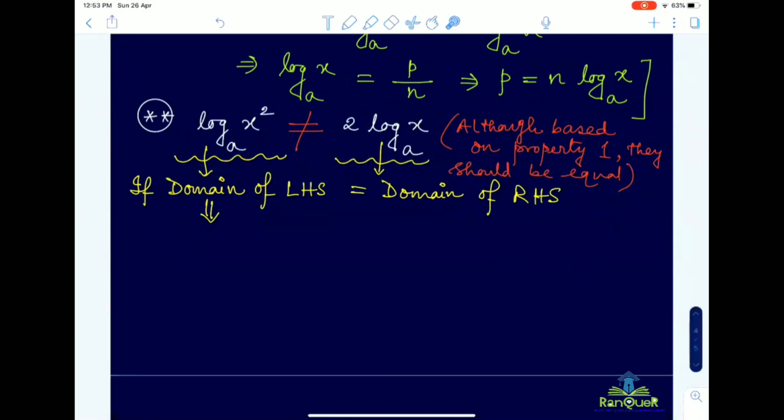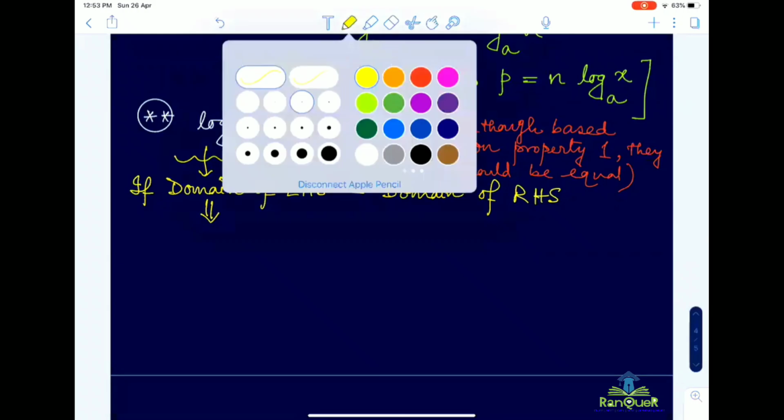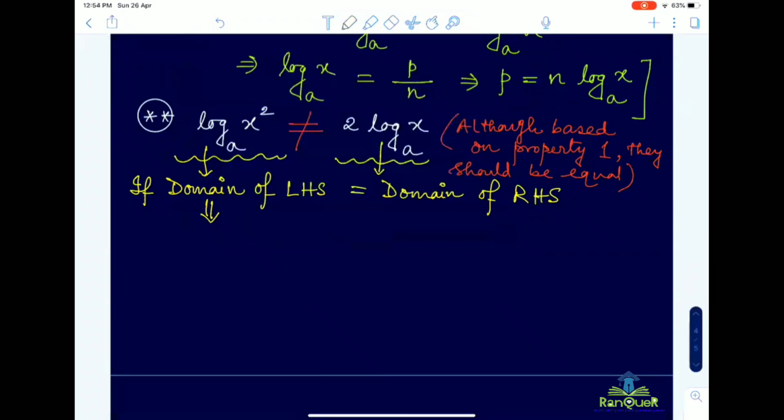Can anyone tell? Positive values except 1. Can x be equal to some negative value?